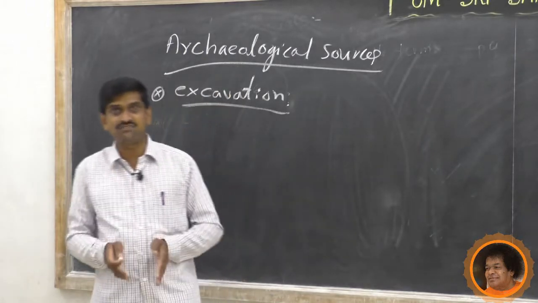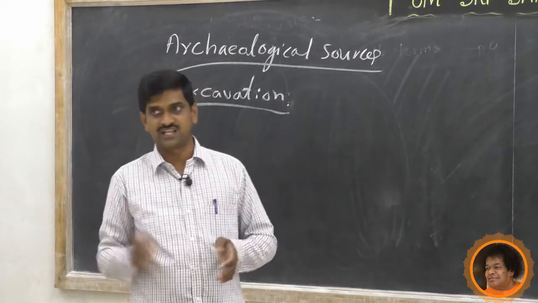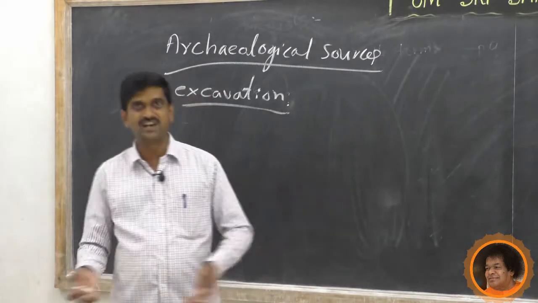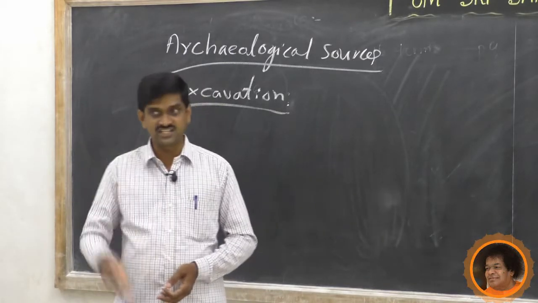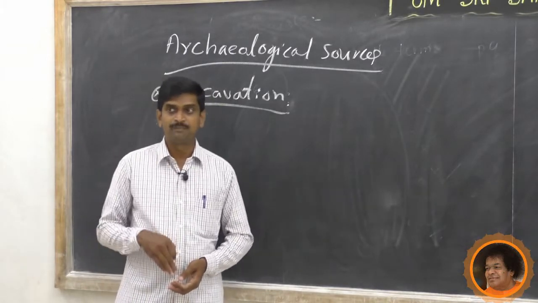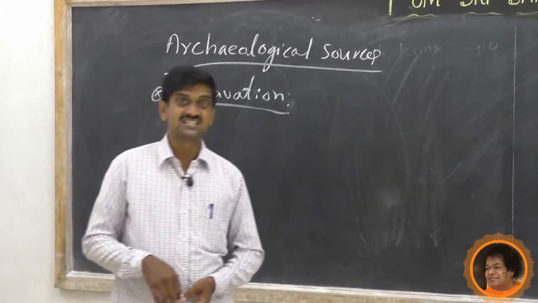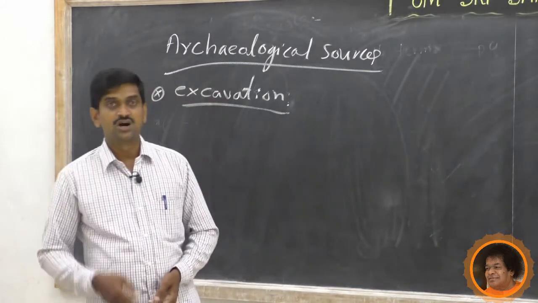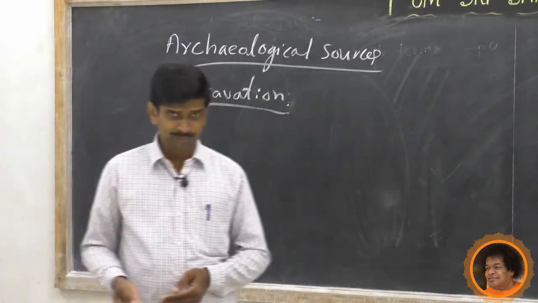So during the excavations, the archaeologists will collect a number of things, maybe the ruins of buildings or the inscriptions, coins, terracotta pieces, bangles, seals, beads, bone pieces or the metal pieces.